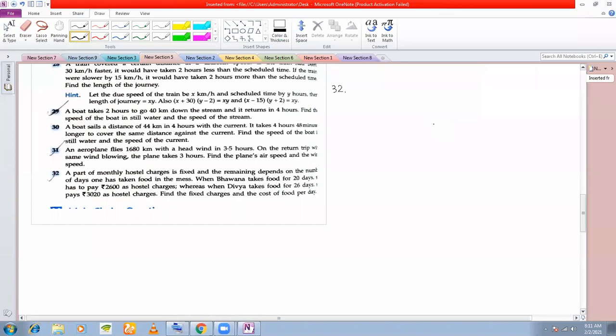In 3020, what are the charges that are included? The fixed charges, whether you eat food or not, that will be there. Plus, she has eaten for 26 days. So that 26 days food charges have been added in this 3020. Question is, find the fixed charges and the cost of food per day.